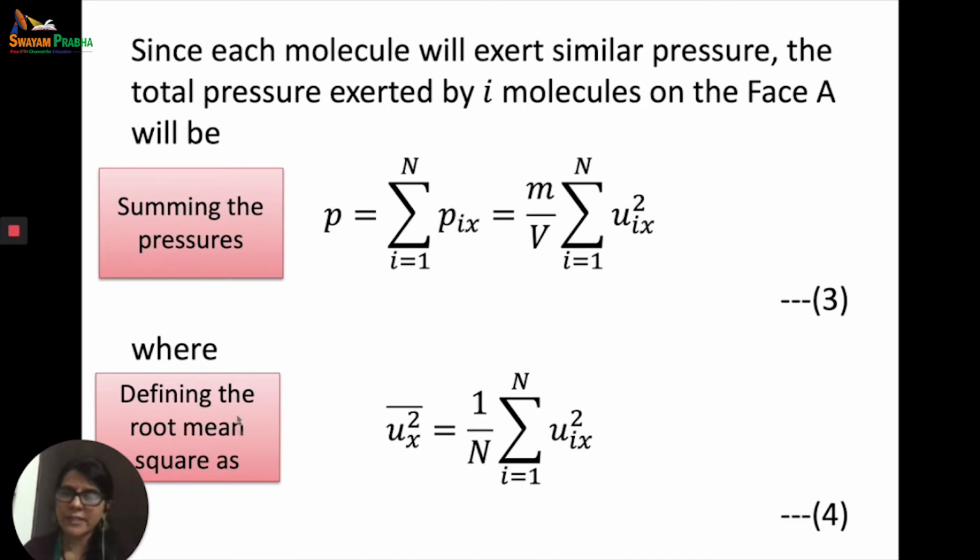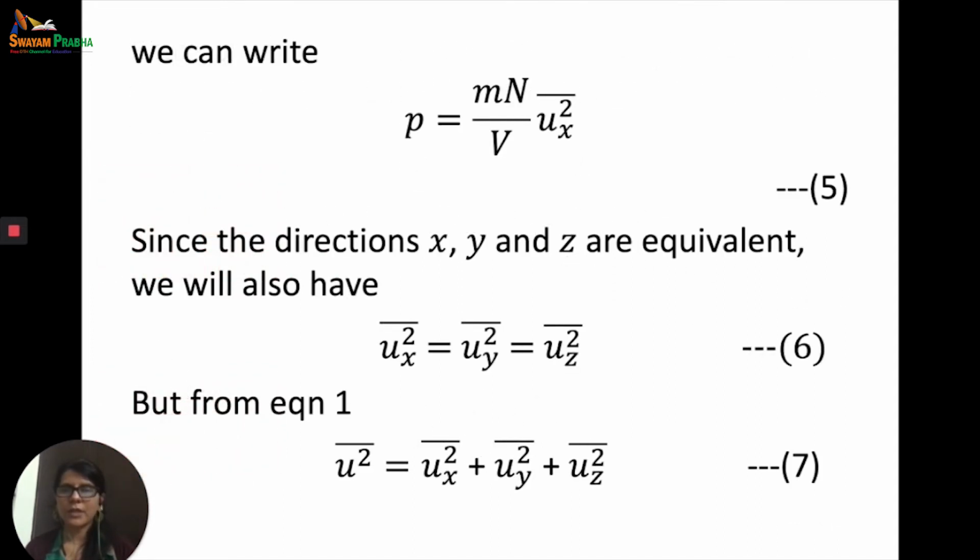Now here we define a new term which is called the root mean square velocity. So the mean square velocity, ux square, is equal to actually the sum of the square of the velocities divided by the total number. So ux square is equal to 1 by n summation i equal to 1 to n uix square. So we've got the mean square of the x component of the velocities. Now we can write our pressure is equal to mn by V ux square.